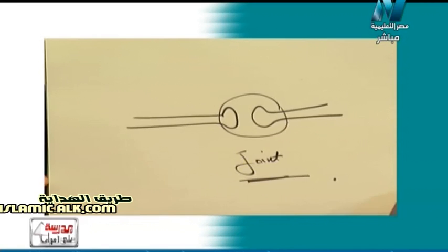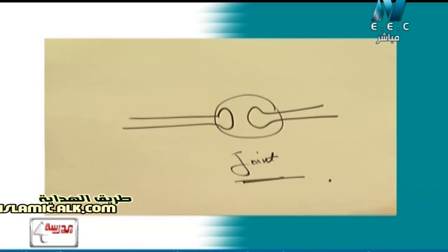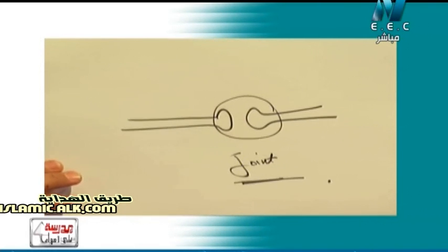And this means that it is the location or the position at which bones meet each other. Again, joint is the location at which bones meet each other. هو المكان اللي bones بتقابل فيه بعضها. So, what about the joint?